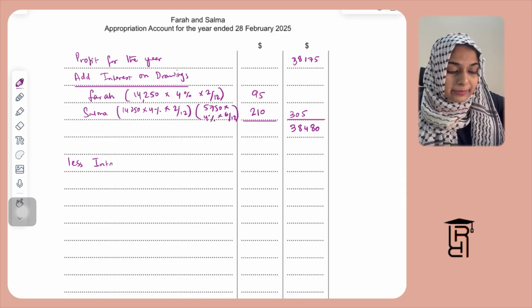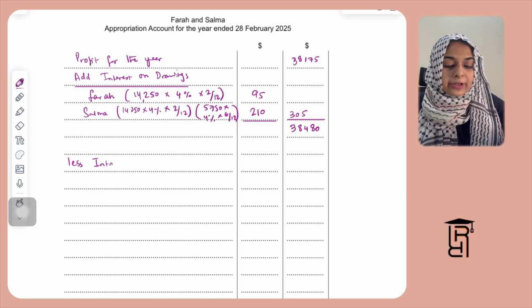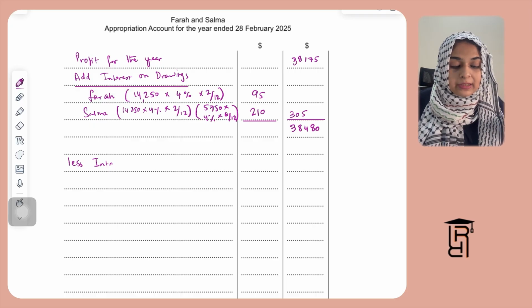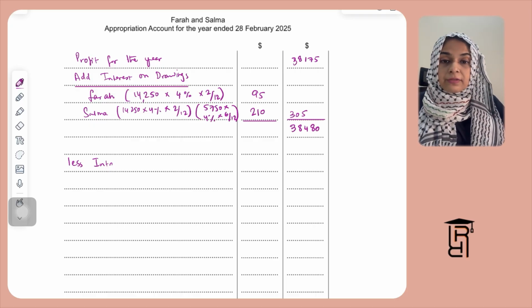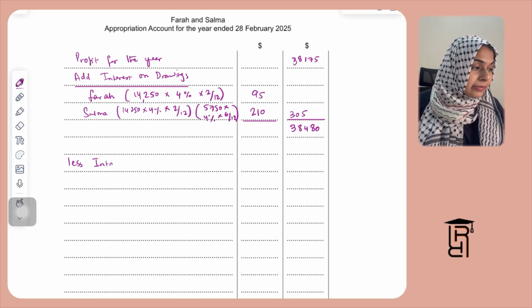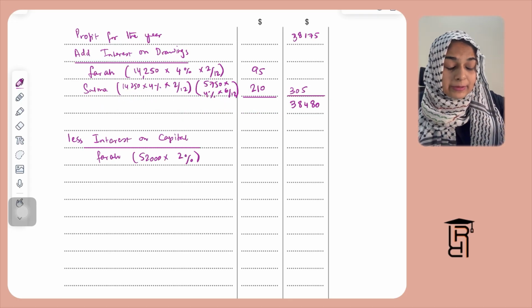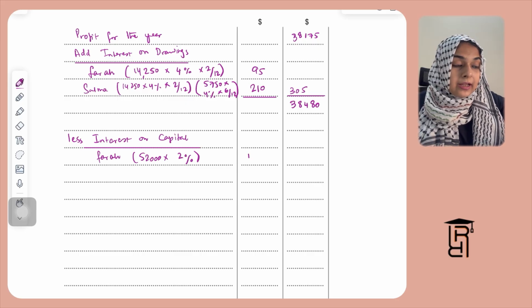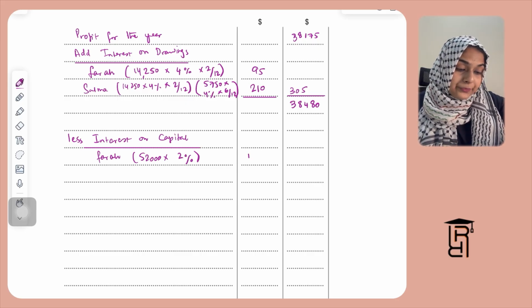This is simple. You don't need to calculate for any months, because this is per annum. The opening value of capital for Farah was 52,000, so 52,000 multiplied by 2 divided by 100, which is 2%, is going to be 1040.